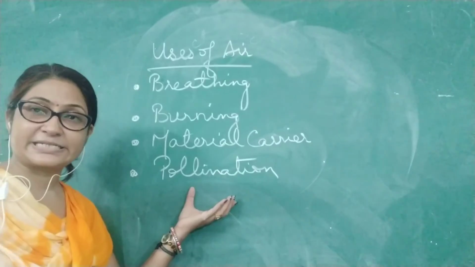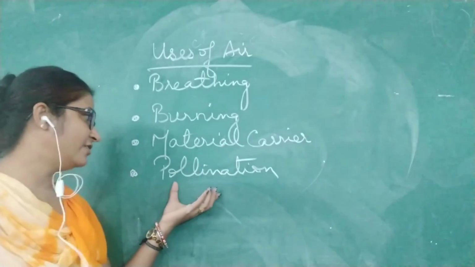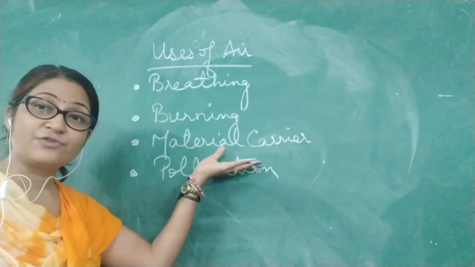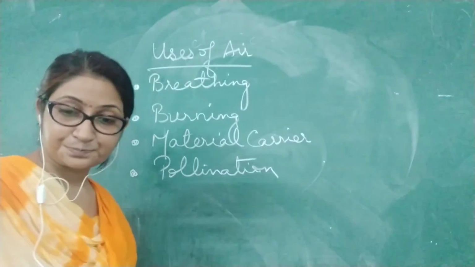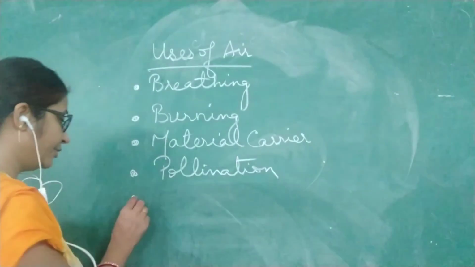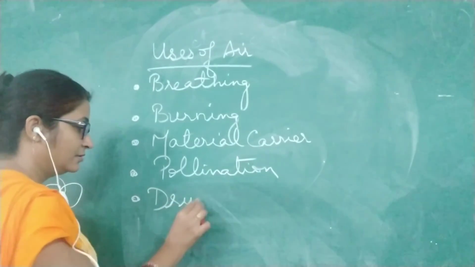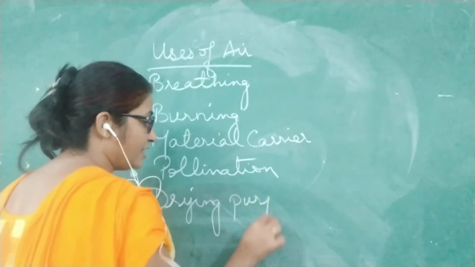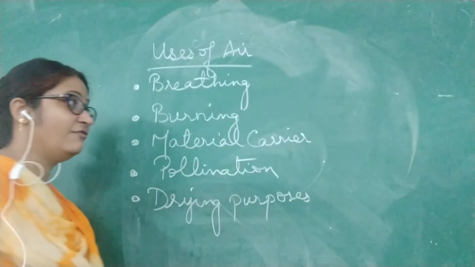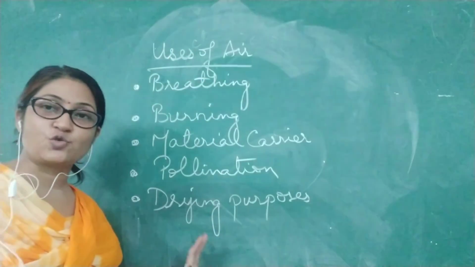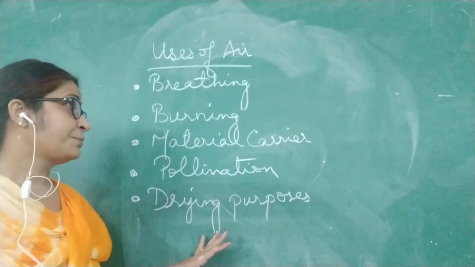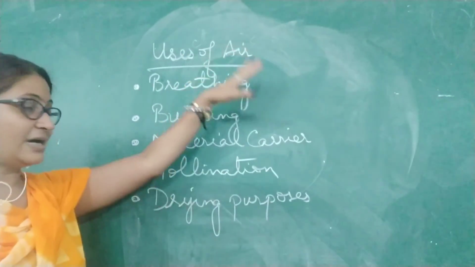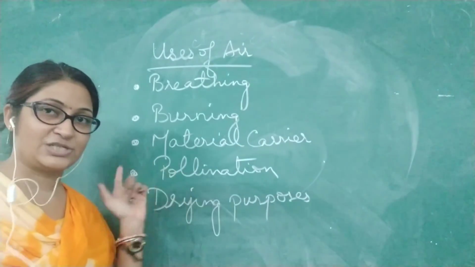Flowers pollinate due to air itself. Then dust particles, clouds, who carries all these from one place to another? Again, air. And then for drying purposes, to dry our clothes and surfaces, for evaporation, we need air. All these take place whenever the air is present. So here are a few of the points wherever we people are using air, and here are the images. Just have a look at it.